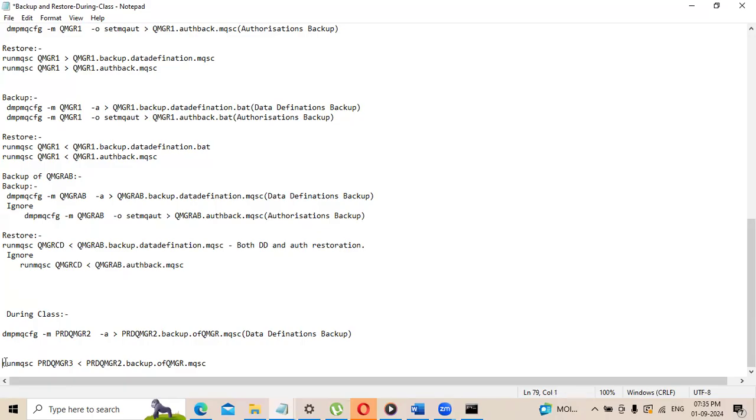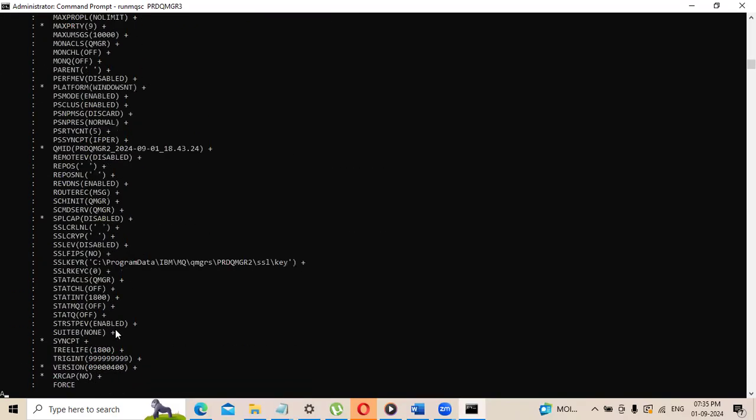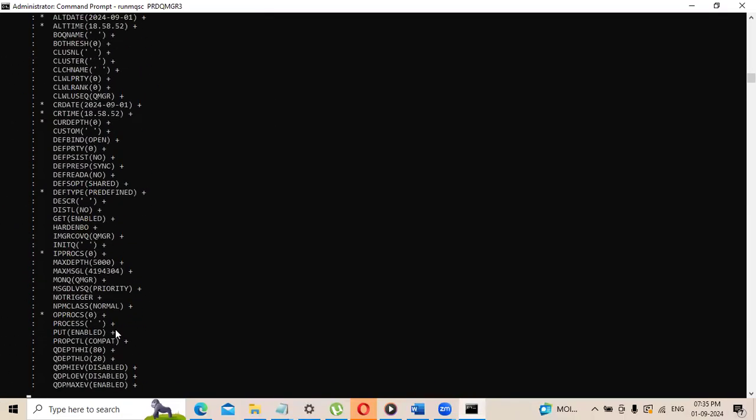Now what I'm going to do is restore this particular file in the new queue manager. As we have seen, there are no objects of PRD QMGR2 in PRD QMGR3. Now when I'm executing this command, the objects are not found, right? Everything will get recreated in PRD QMGR3. See, all are getting created.